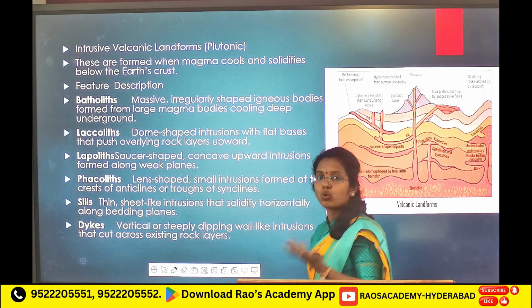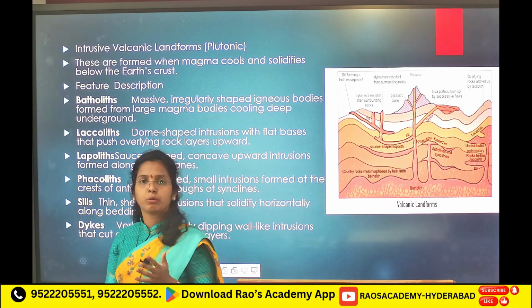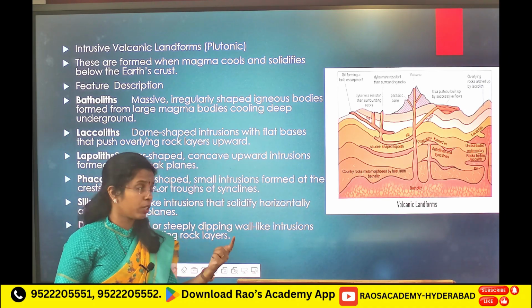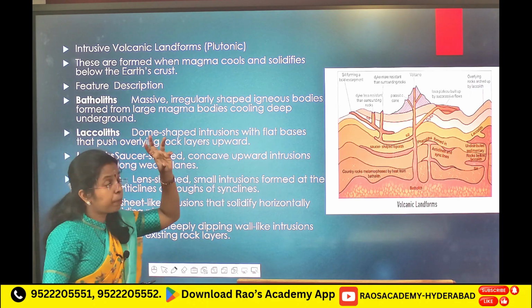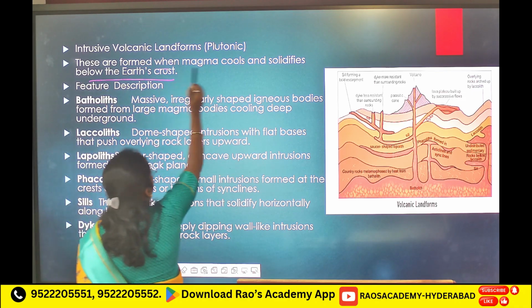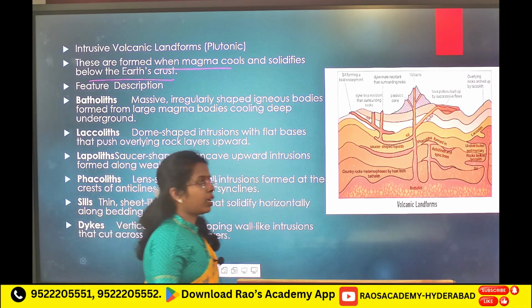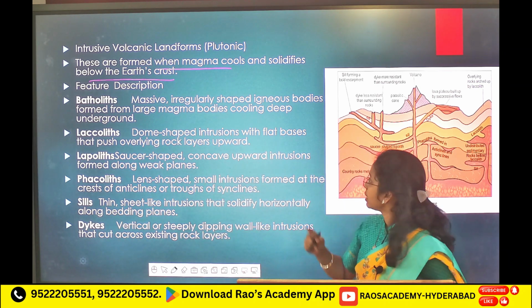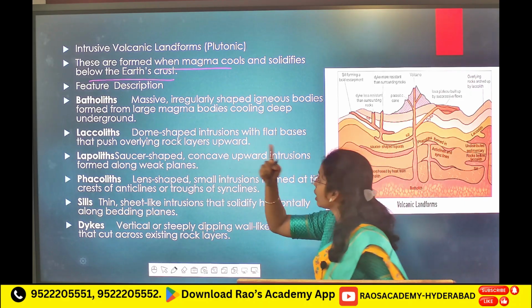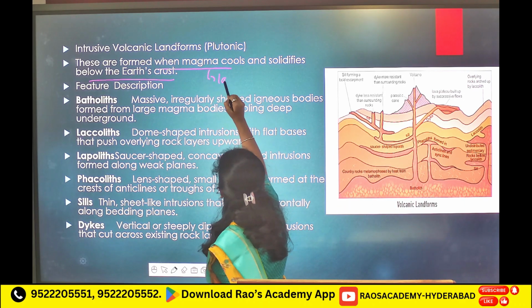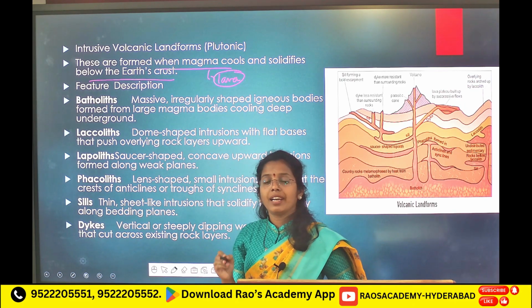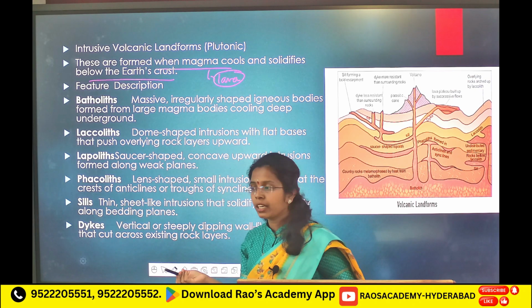Now, we have two types of landforms because of the volcanic eruptions. First one is intrusive and next one is extrusive. In intrusive, these are formed when magma cools and solidifies below the earth crust. Here UPSC may trap like this. Intrusive volcano means inside, right? They can ask about intrusive volcano. Here in place of magma they can give lava. Lava after reaching the earth's surface, right?